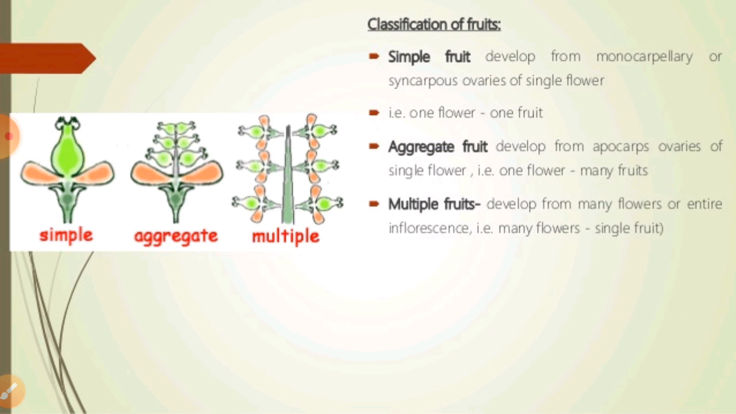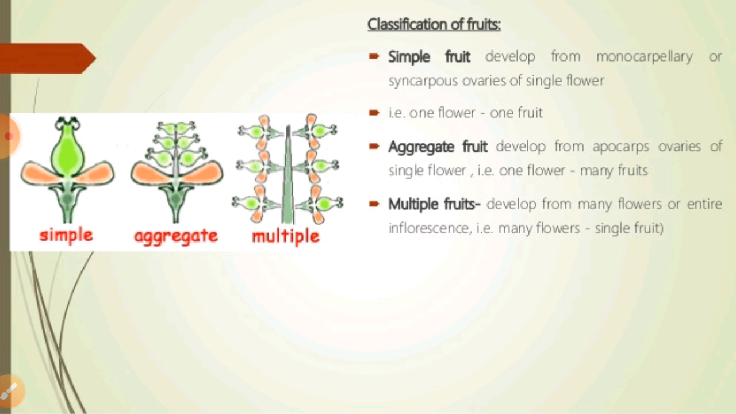Especially, there are three types of fruits found in our surroundings. The simple fruit can always develop from the monocarpellary or the syncarpous ovary of a single flower. We can say they have one flower and one fruit, right? And aggregate fruits develop from the apocarpous ovary of a single flower, right? One flower, many fruits can be seen in that particular condition.